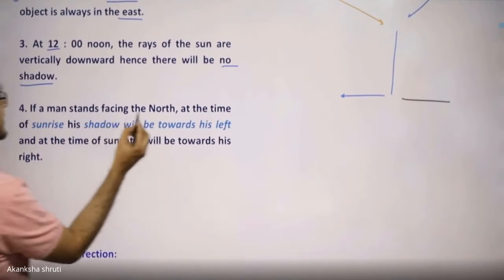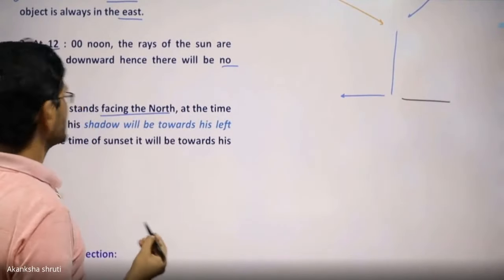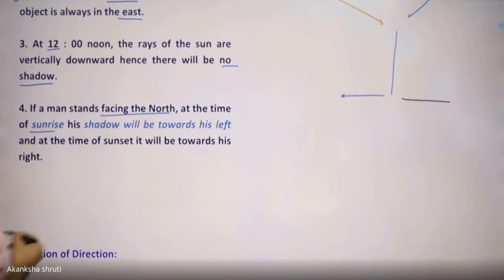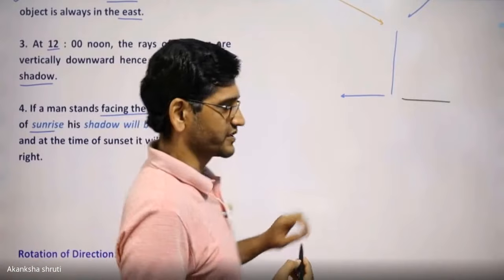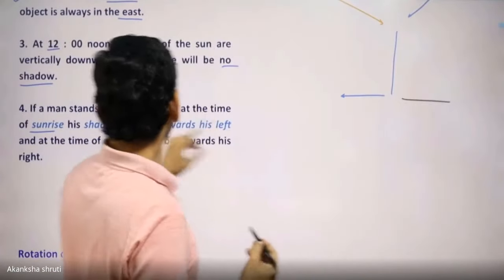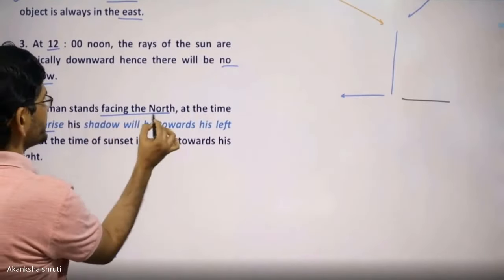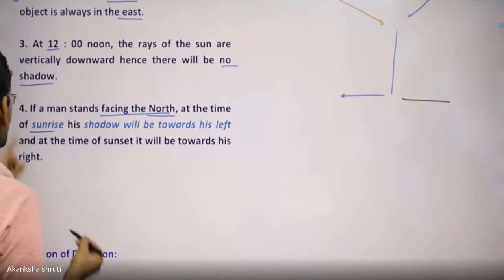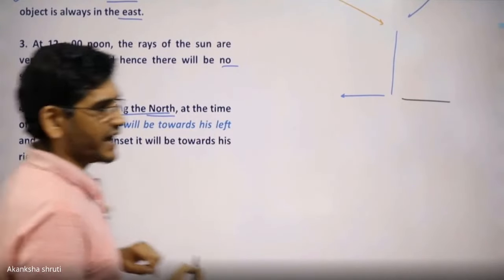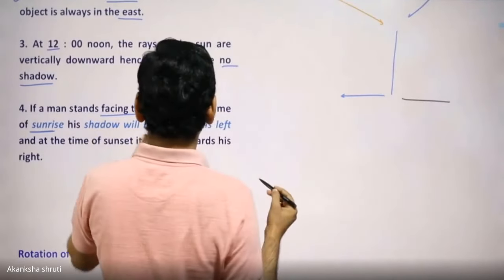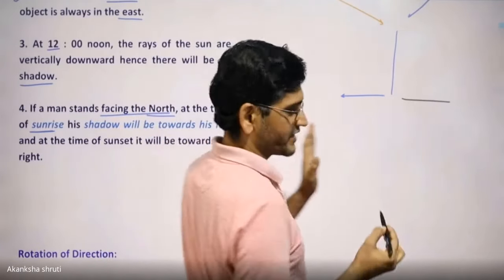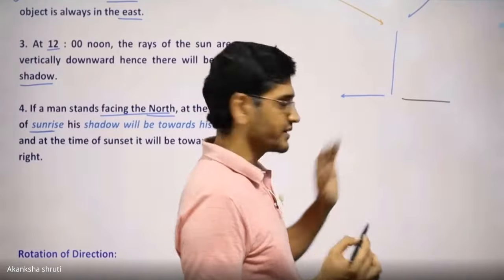Students, coming to the next point, if the man stands facing north at the time of sunrise, this shadow will be in which direction? Students, look here, the man is facing north at the time of sunrise. So keep in mind in which direction or where this shadow will be, whether it will be left or right, that is asked.